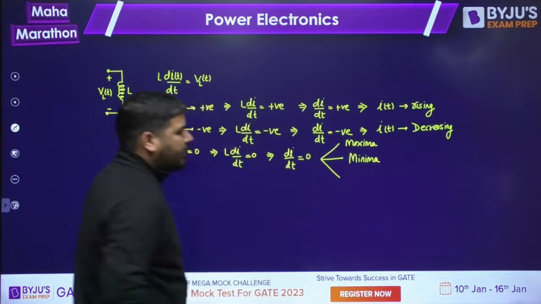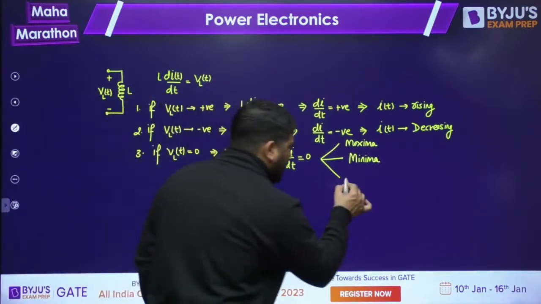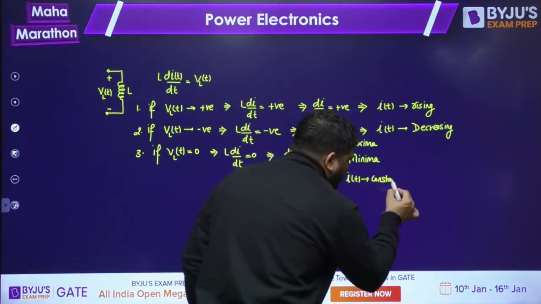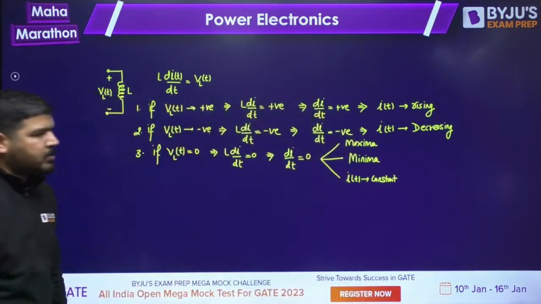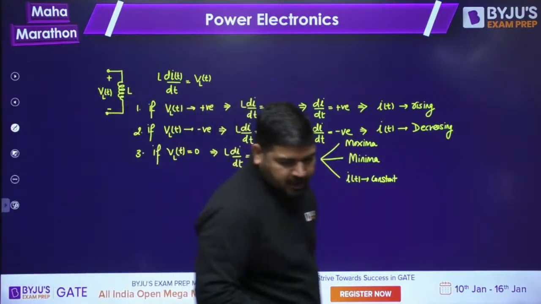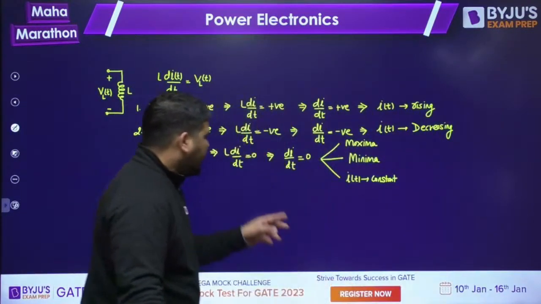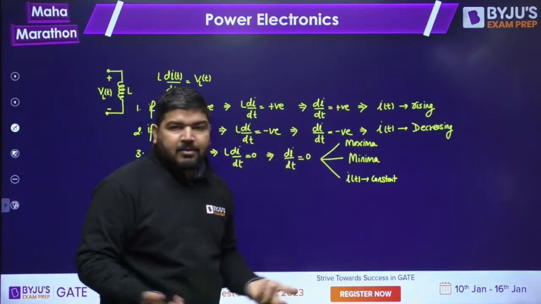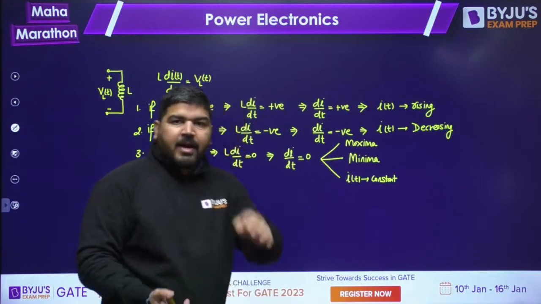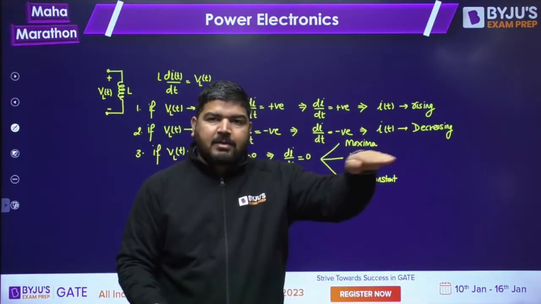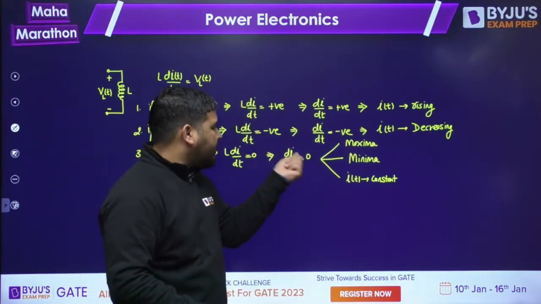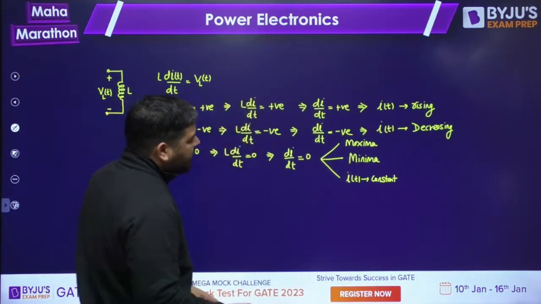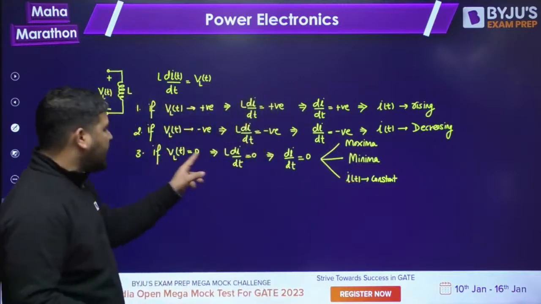Either you have the maxima of the current, or you have the minima of the current, or the current is constant. Then you will have di/dt equal to 0. So there will be 3 possible cases. There is one more case, and that is when I itself is 0. If I remains at 0, then di/dt will also be 0. I am not considering that case, but anyway, there will be 3 cases whenever this VL(t) is 0.